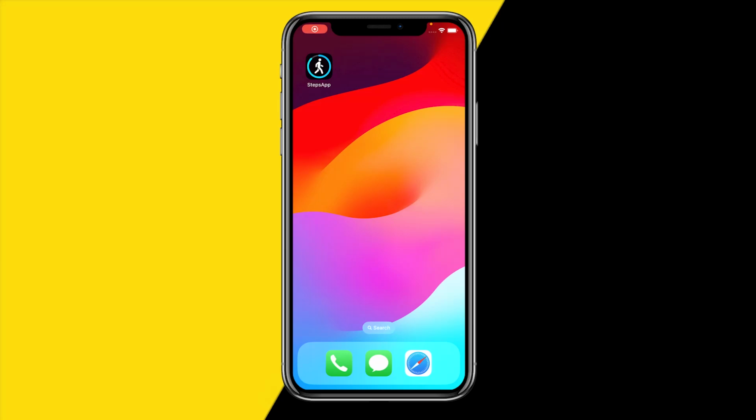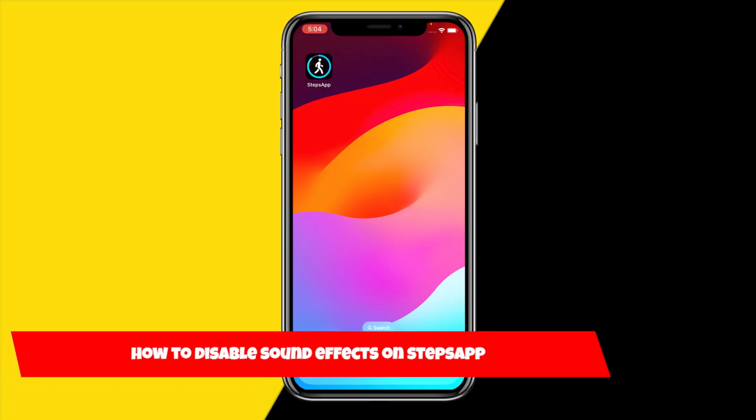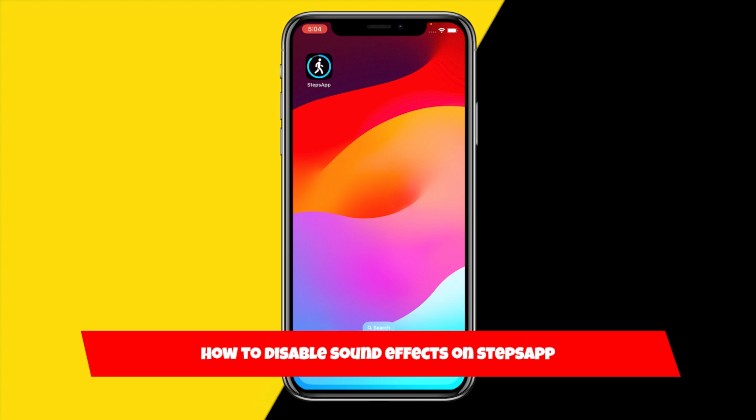Hello everyone, welcome to this video, and in this video I'm going to show you how you can disable sound effects over the Steps app.